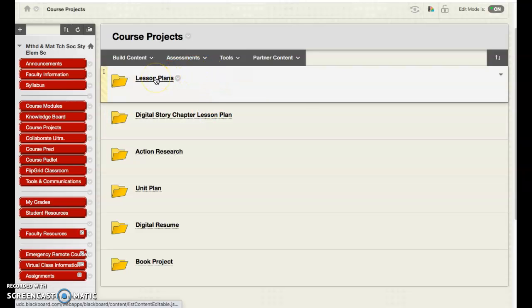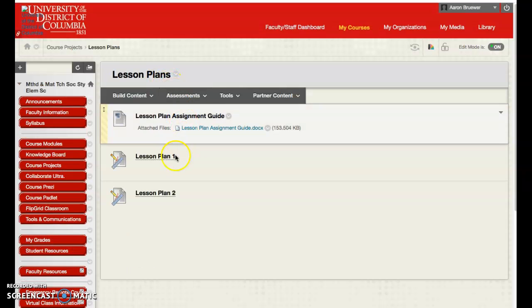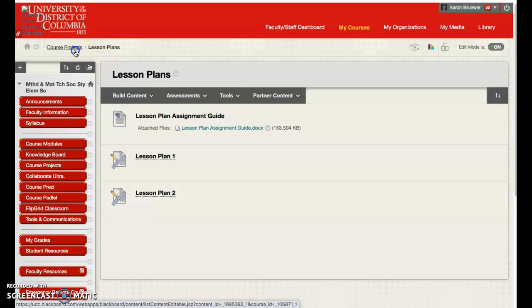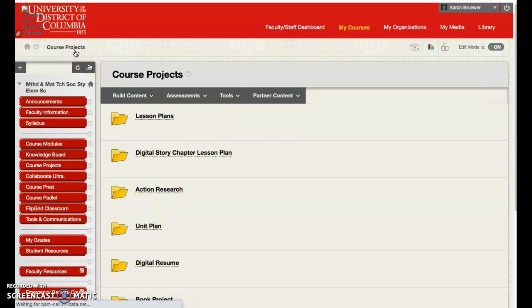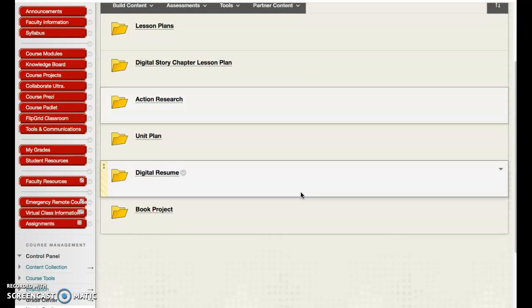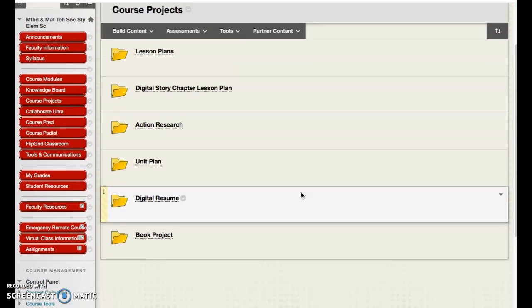You don't need to worry about submitting your lesson plans unless you have never submitted them to me. If you have yet to give me your lesson plans, please go to this folder and find lesson plan 1 and lesson plan 2 here. You must submit lesson plans. You cannot pass this class unless you have attempted and submitted everything that is required. You cannot skip any of the projects.